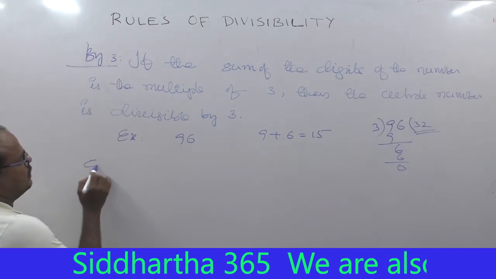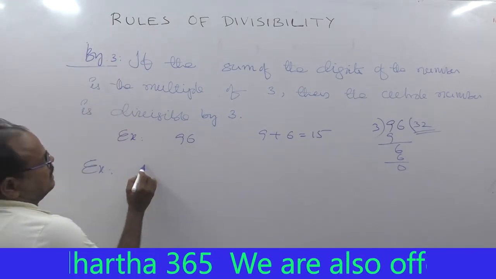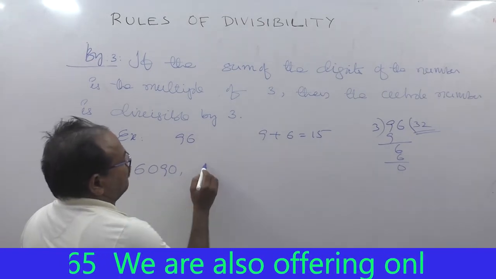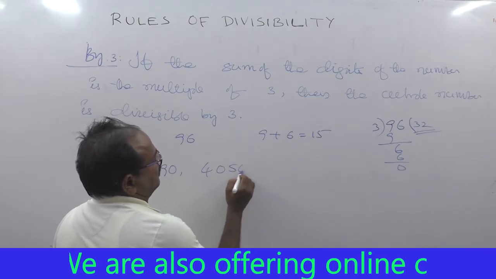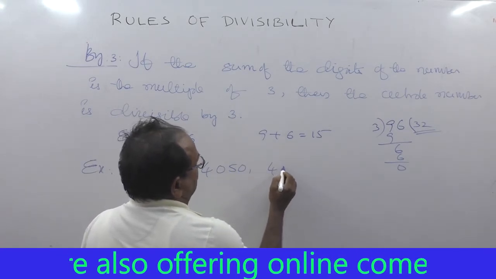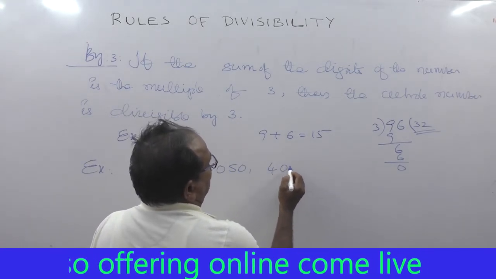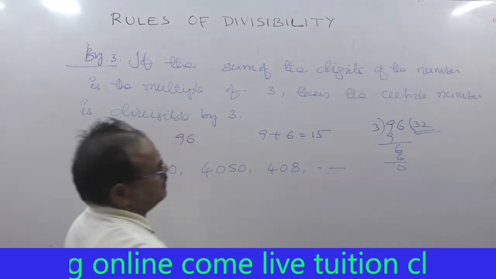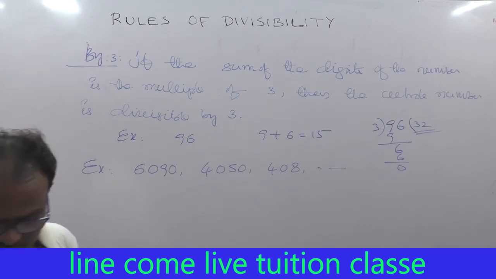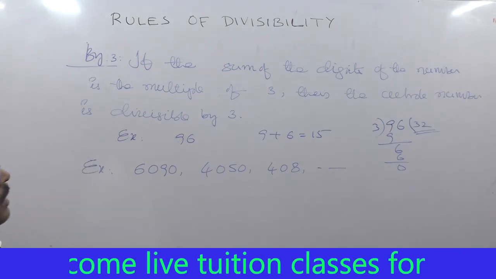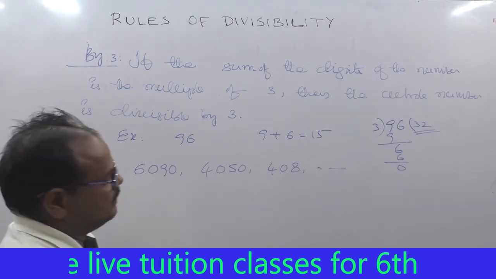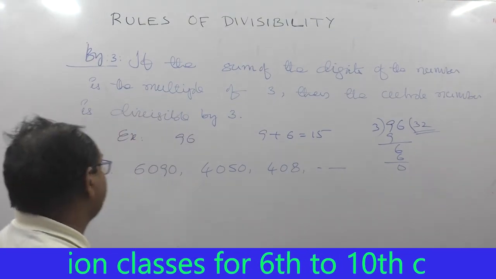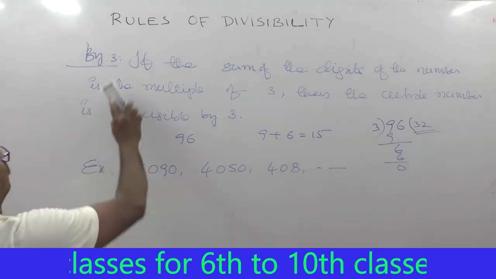Some other examples we can also take, that is 6090, 4050, 408 and so on. If the sum of the digits of the number is a multiple of 3, then the whole number is divisible by 3. Then divisibility by 4.